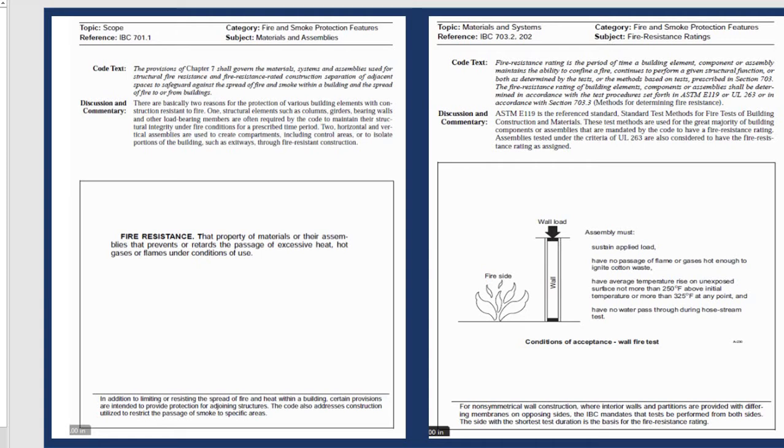About material, people say the material is combustible or non-combustible. That means it burns easily or it is protected from fire. Fire resistance is the property of a material or its assembly that prevents or retards the passage of excessive heat, hot gas or flames under conditions of use.